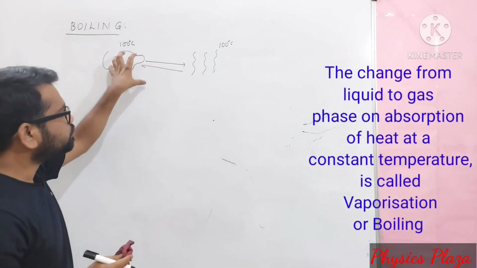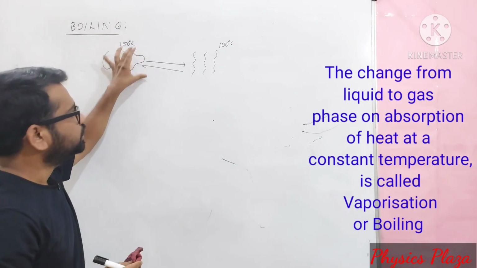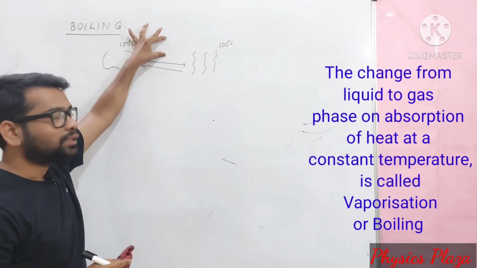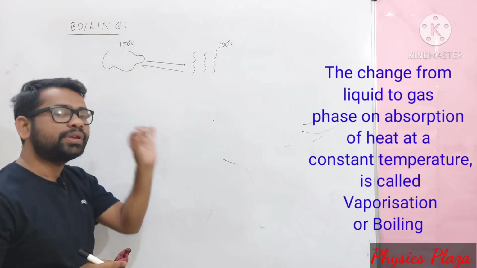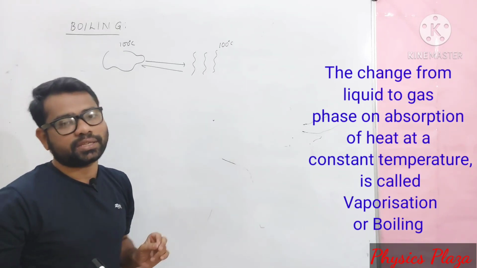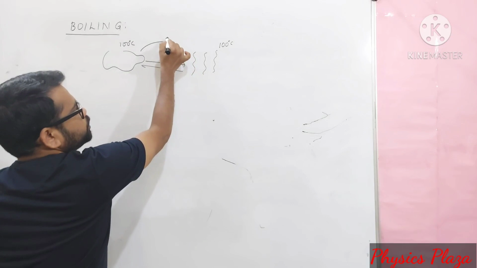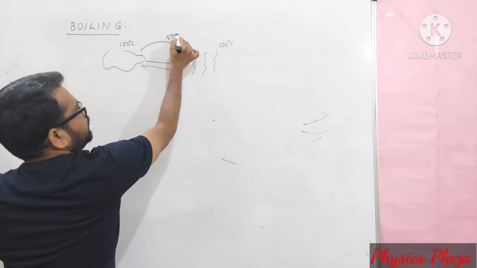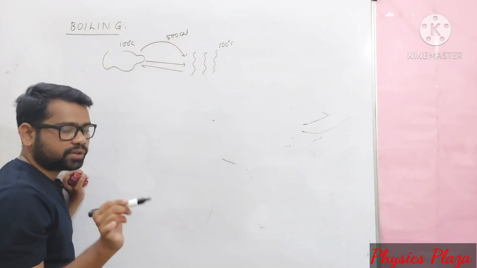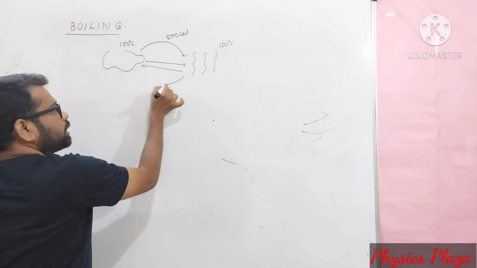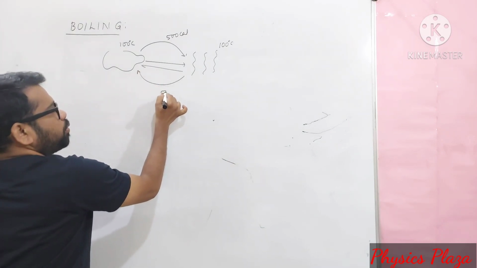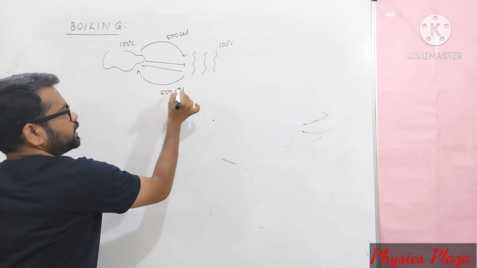Dear children, in the case of a pure substance, I repeat once again, the boiling point and the condensation point will be the same, that is 100 degrees Celsius. During boiling, if it absorbs 500 calorie heat, for suppose, even during condensation, the same amount of heat is rejected.